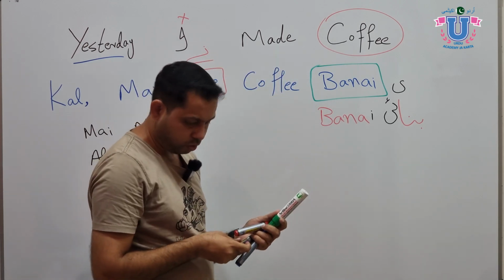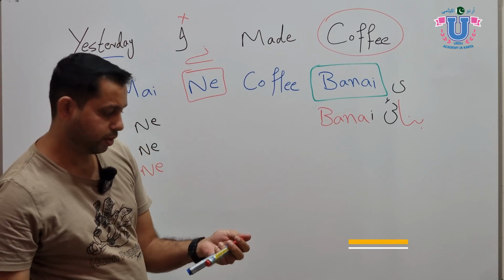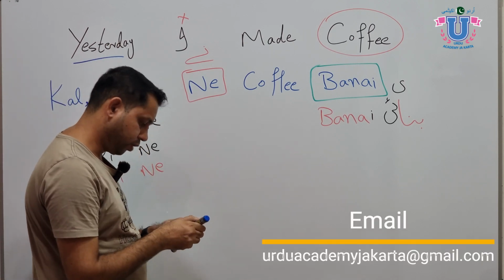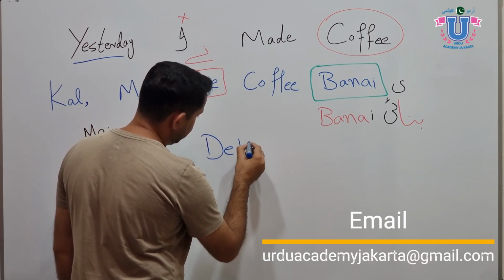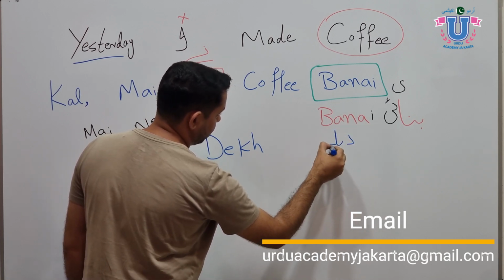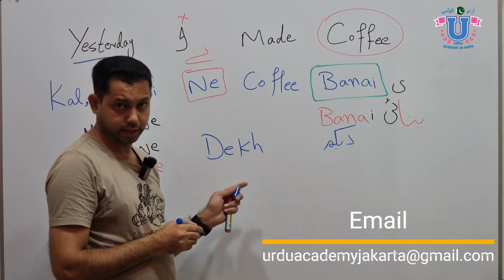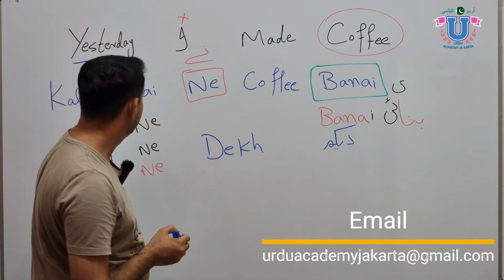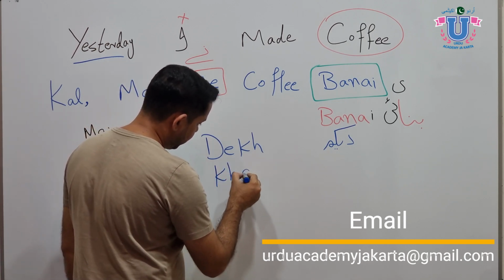Okay, now let me give you some verbs and you try to conjugate them into the past tense. For example, dekh, which is watch. What will be the past form of dekh for the feminine? Or we can say eat, which is kha.